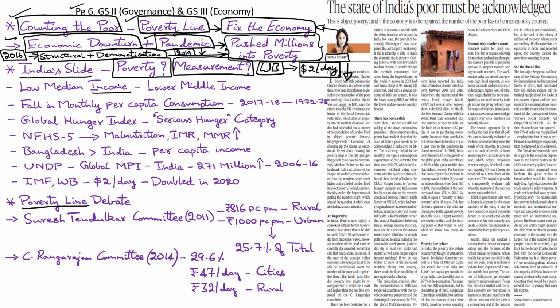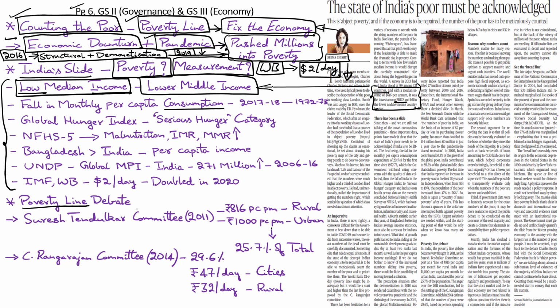The writer here points out several estimates from both domestic and global institutions, which clearly display India's slide into poverty over the last half a decade. A survey that was conducted in 2013 with regard to median income had shown that India's median income falls in the very low category, and India stood at the 99th position out of 131 countries, thereby making India a lower middle income country. In fact, this was the lowest ranking amongst the BRICS group of countries, and the low median income clearly indicates the lower purchasing power of Indian citizens.